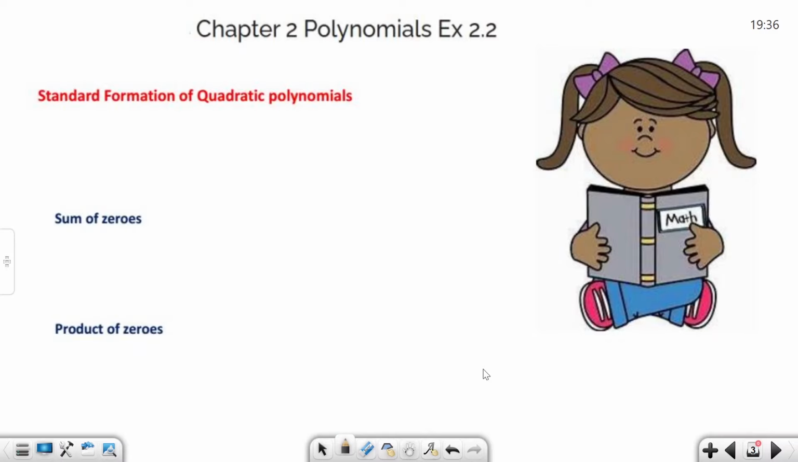In this exercise we solve questions about quadratic polynomials. First is the standard form of a quadratic polynomial. The standard form of a quadratic polynomial is ax square plus bx plus c. Here a, b, c all belong to real numbers, and a is not equal to 0. If a is equal to 0, it means the x square term is 0 and the remaining term is a linear polynomial.